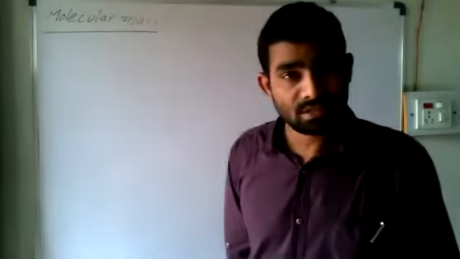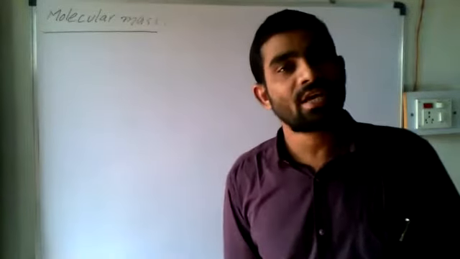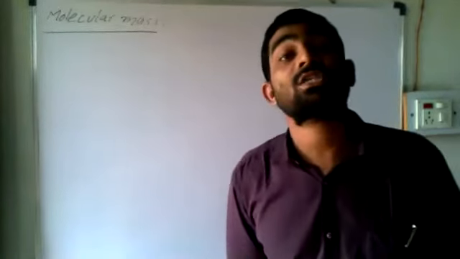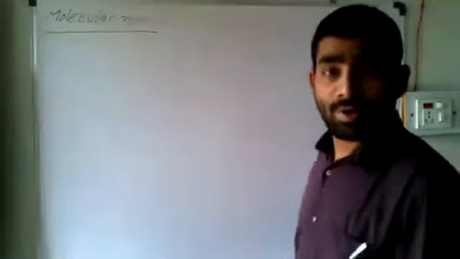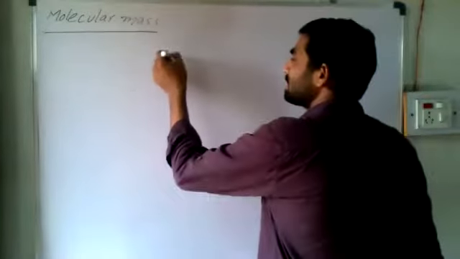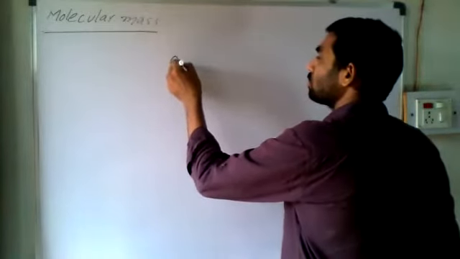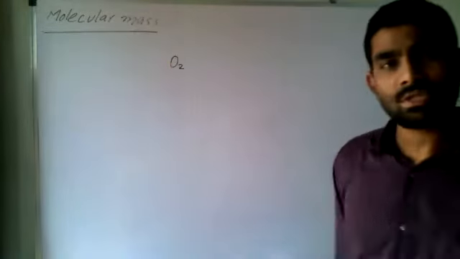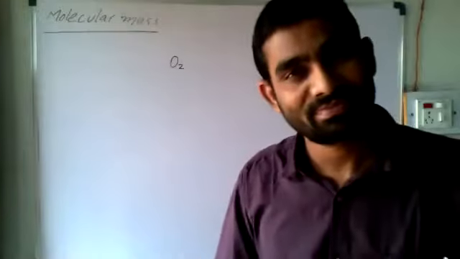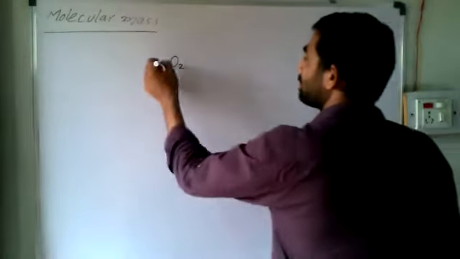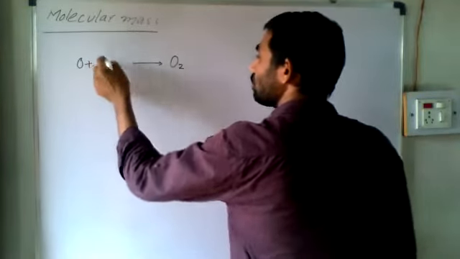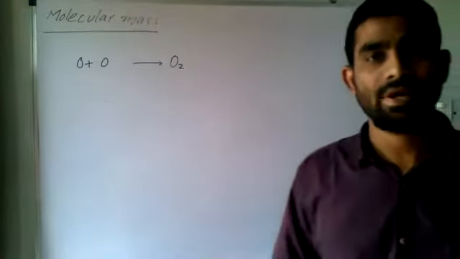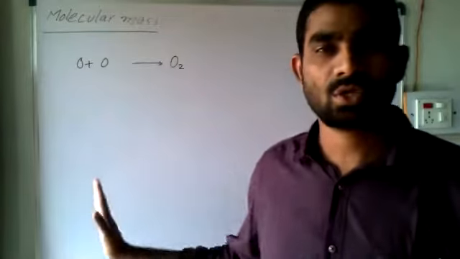We do respiration and we take oxygen. It is oxygen gas, not oxygen. Oxygen gas is O2. How many oxygen? Two oxygen. It is a molecule. How is it formed? It is formed by the combination of one oxygen with another oxygen. So, oxygen gas.